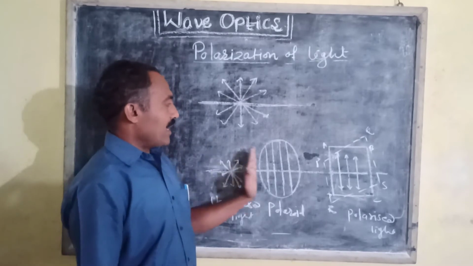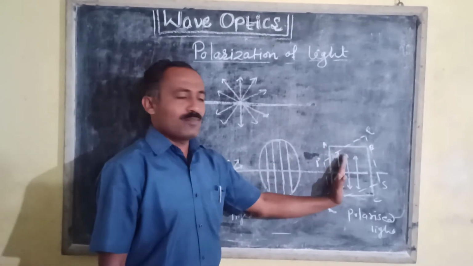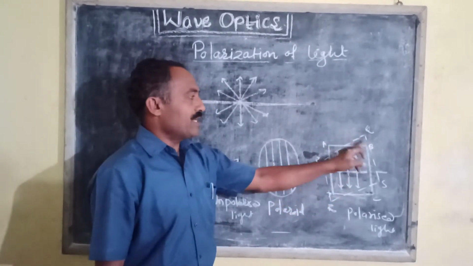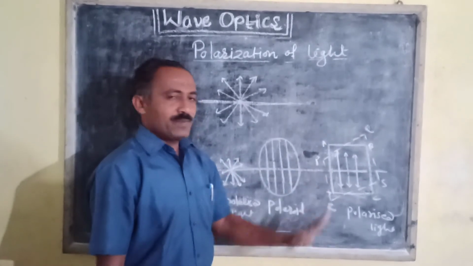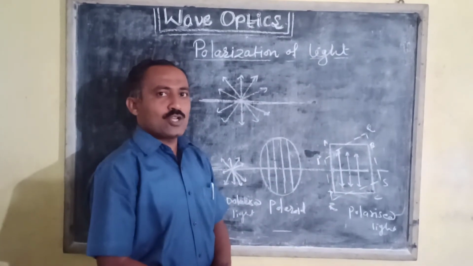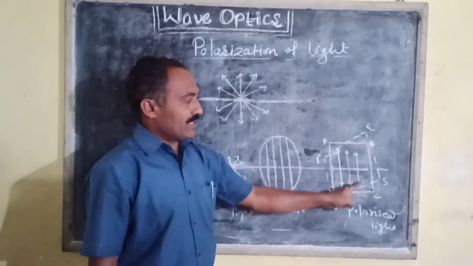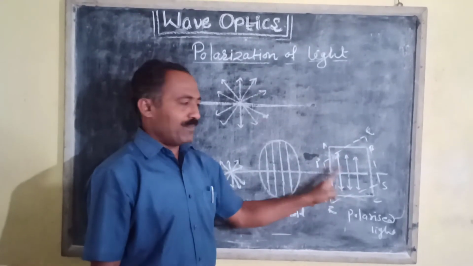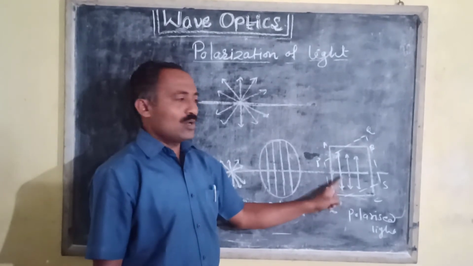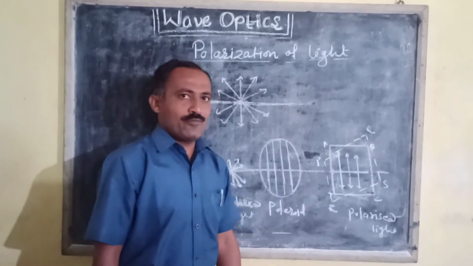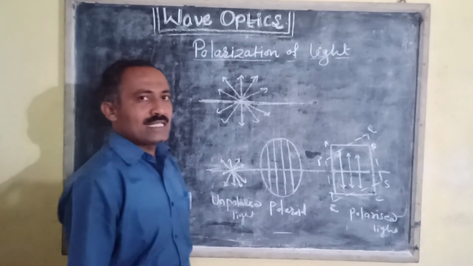That means the light emerging from the polaroid is restricted to a single plane, and this phenomenon is called polarization of light. The phenomenon of restriction of the electric vectors in a plane perpendicular to the direction of propagation of the wave is called polarization of light.